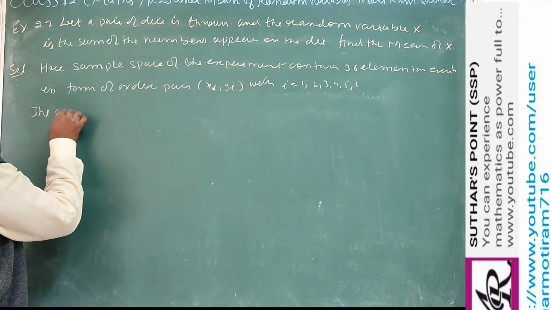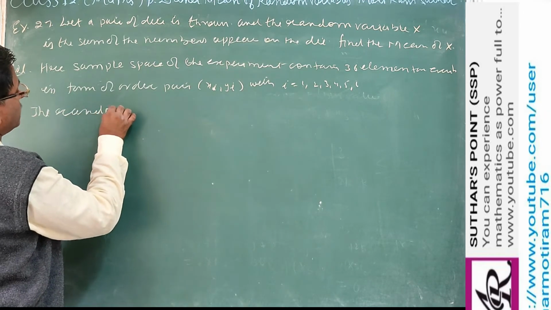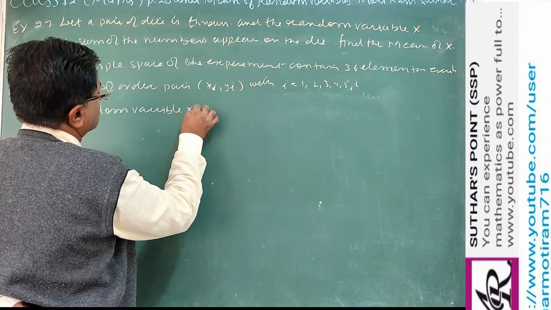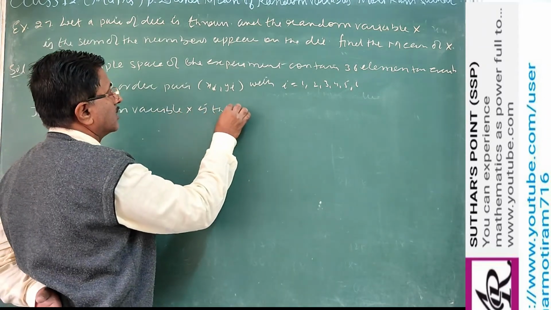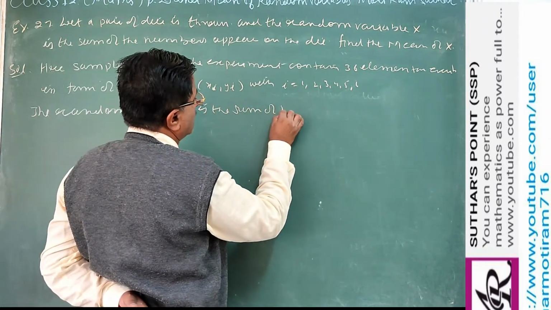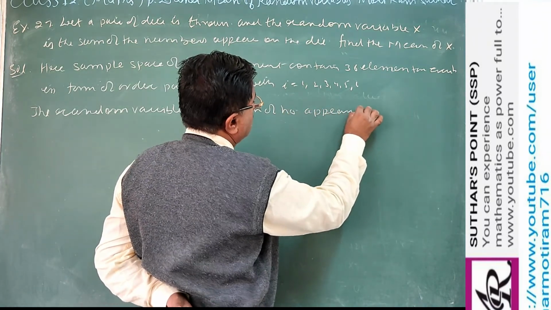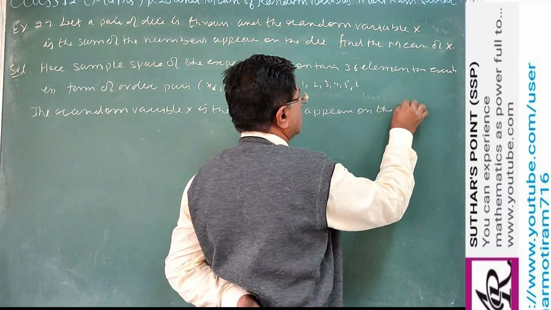The random variable X is the sum of the numbers that appear on the die.